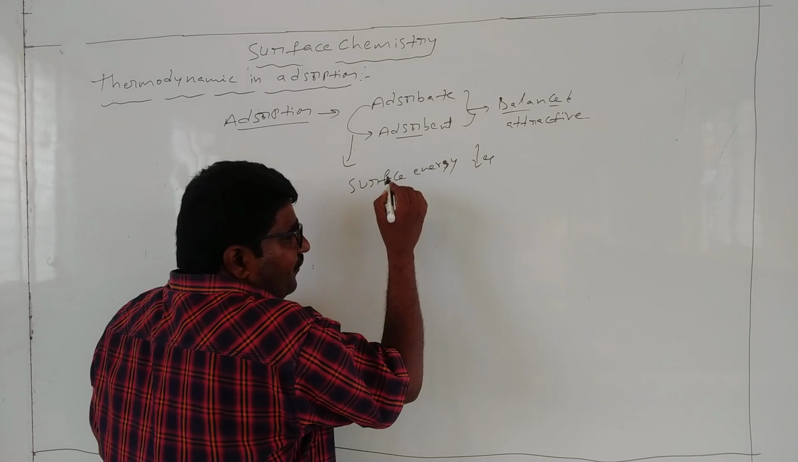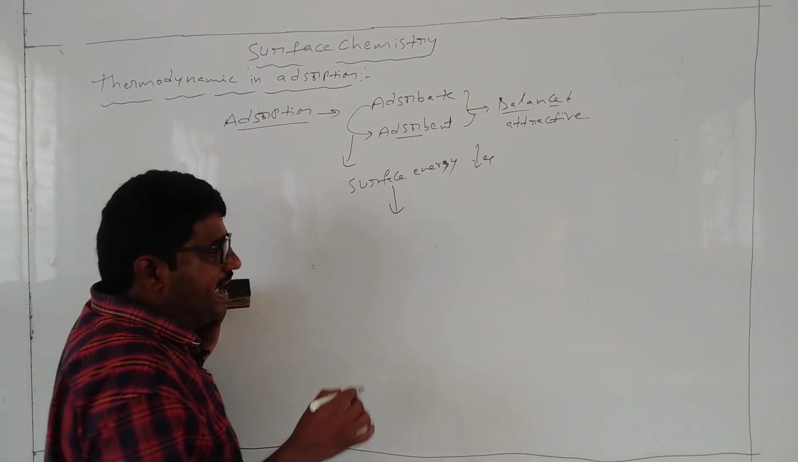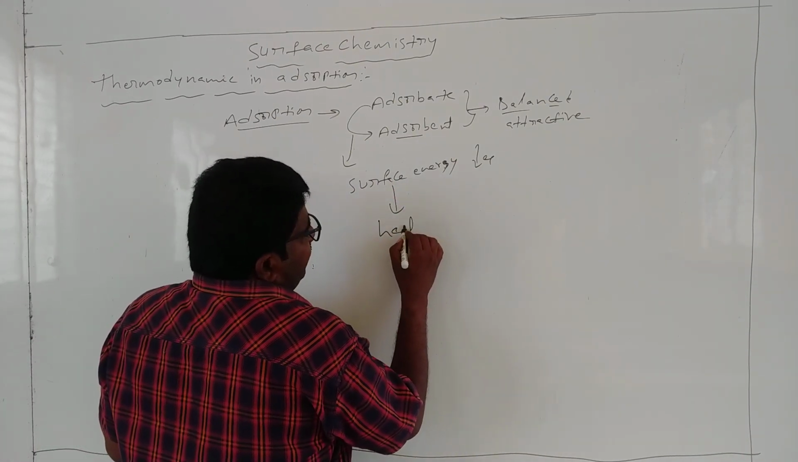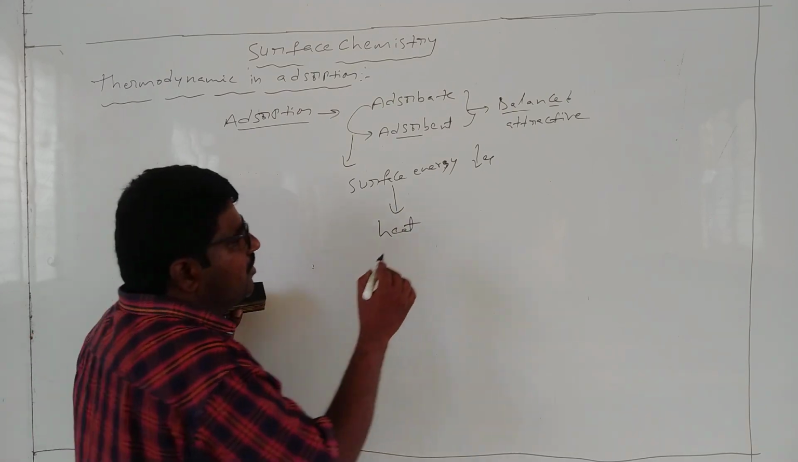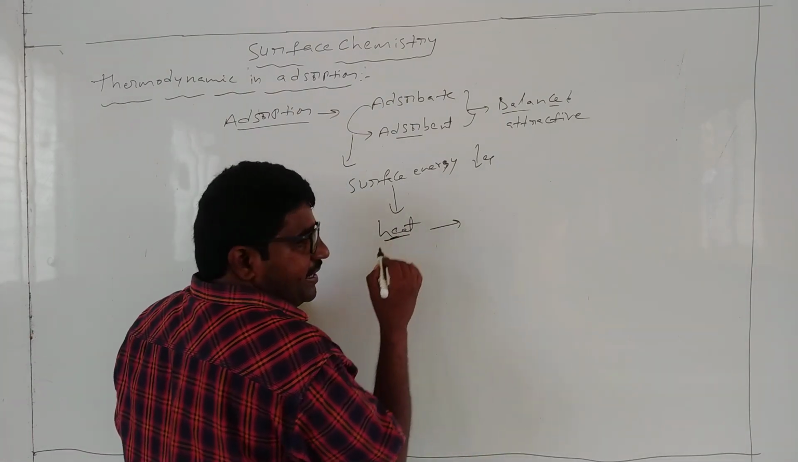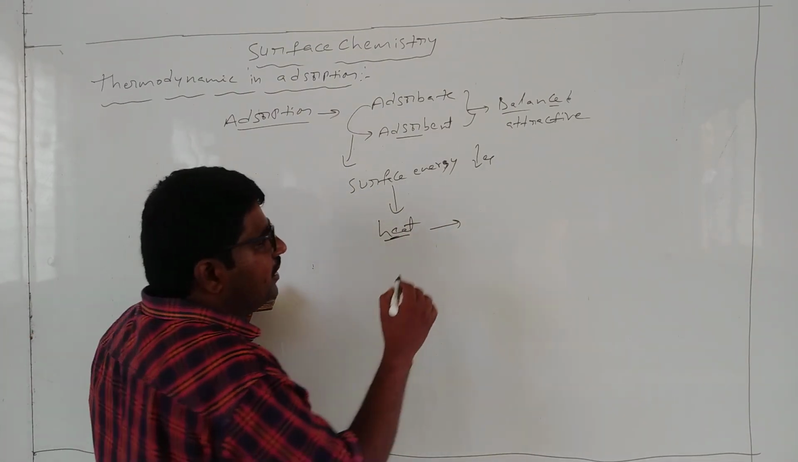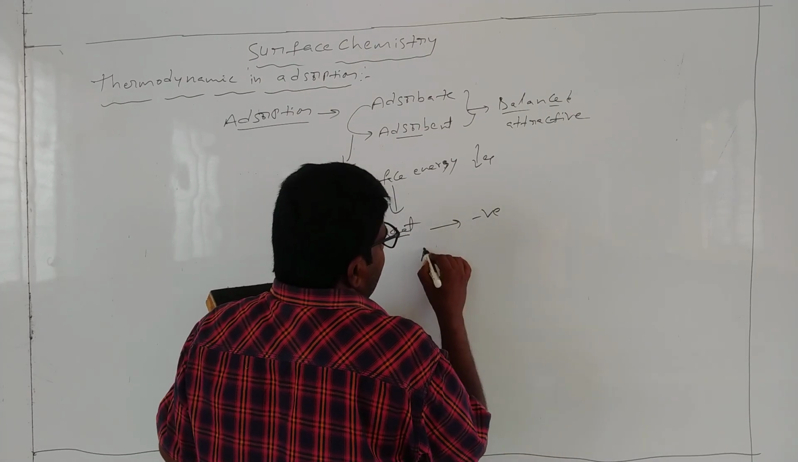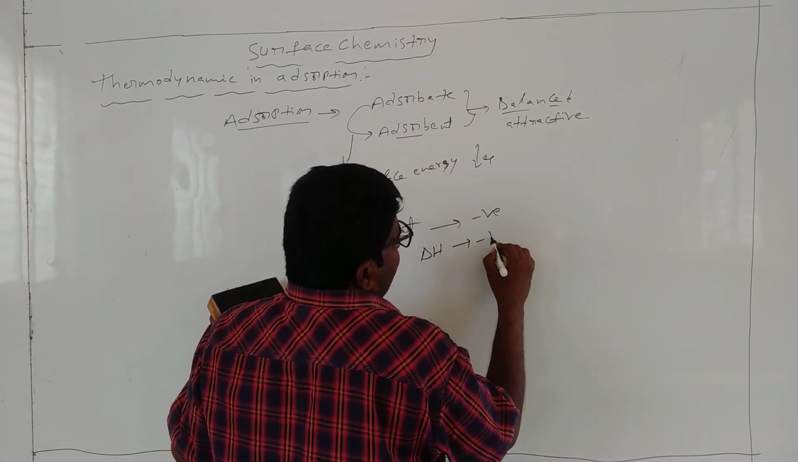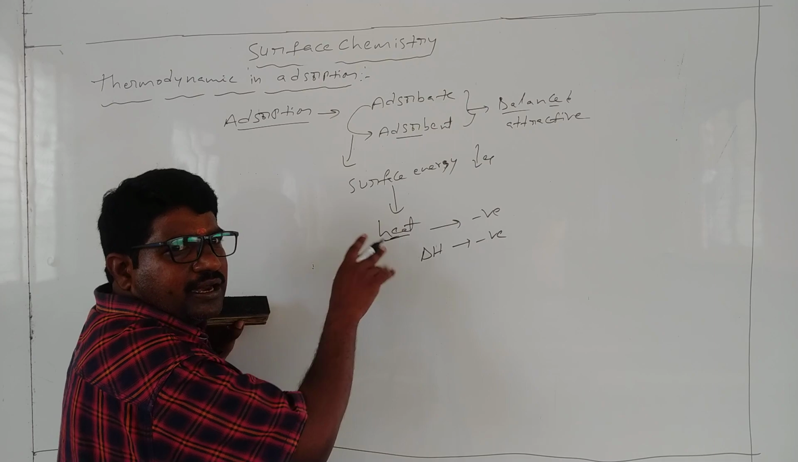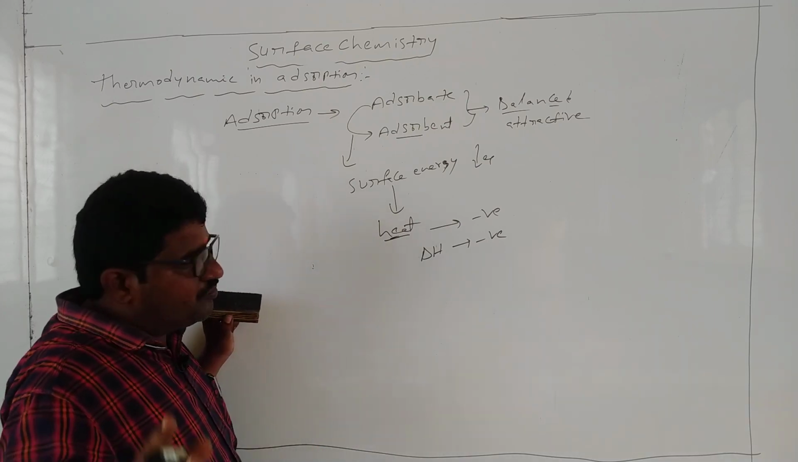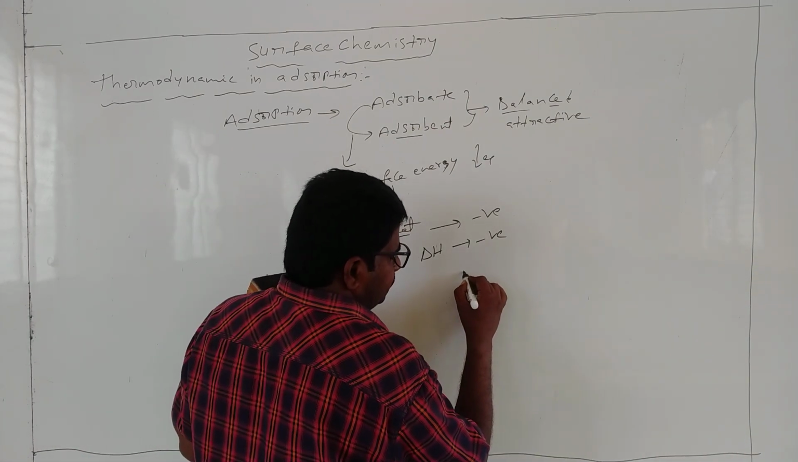This decreasing surface energy is represented as heat. That means heat decreases, which means it is negative. Delta H is negative. Decreases means negative. Got my point?